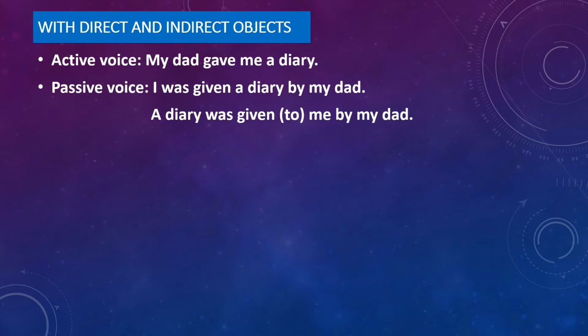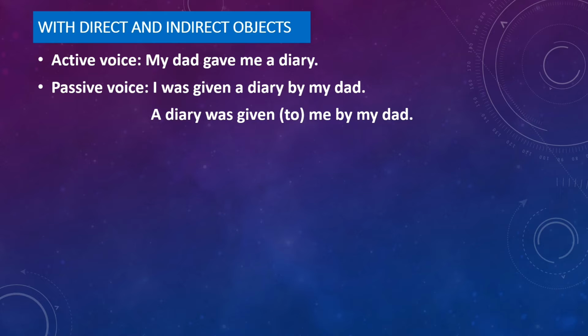Now let's see it in the example. The first sentence in the passive voice is: I was given a diary by my dad. The indirect object is made the subject in the passive. Usually we opt indirect object as the subject in the passive.